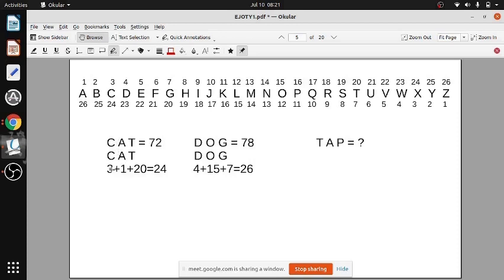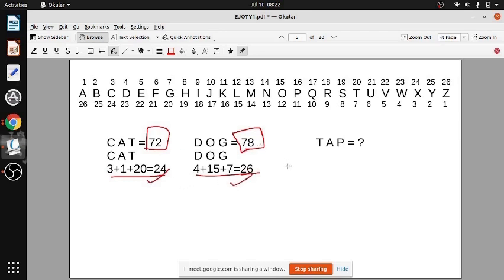See, cat I have written C is 3, A is 1, T is 20, so we have got total 24. And dog: D is 4, O is 15, and G is 7, so we get 26. So by adding, you are getting 24 and 26. Now is there any relation with this? What is given? When I am putting, I am getting 24 and I am getting 26. Is there any relation with the 72 and 78?